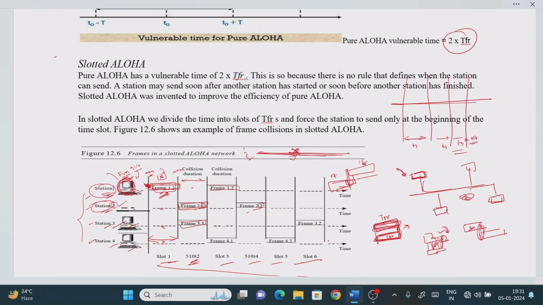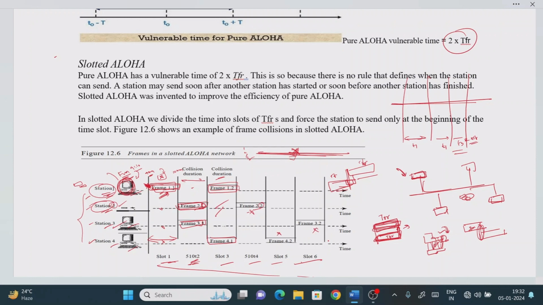Now one more point to be remembered here is that if a collision or accident is occurring, it will occur exactly in that slot, and at the edges the collision will not occur. It means that the collision is reduced compared to the pure ALOHA protocol. That is the meaning you need to understand here. Now see that here also collision will occur, right? Because in the single channel at the same time 2 stations are sending, collision will occur. Here no collision, here no collision, here no collision.